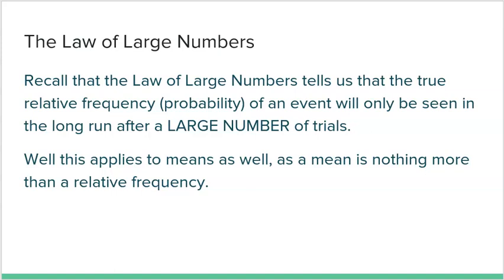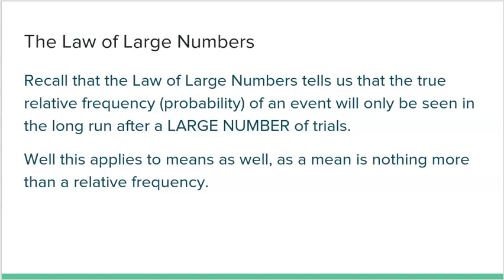Recall the law of large numbers tells us that the true relative frequency, otherwise known as probability, of an event will only be seen in the long run after a large number of trials. The easy way to understand the law of large numbers is flipping a coin. We all know the probability of getting a head is 50%, but that's not going to be true in 10 tosses. That's not going to be true in 20 tosses. The only time we're truly going to see 50% heads is after a large number of trials.